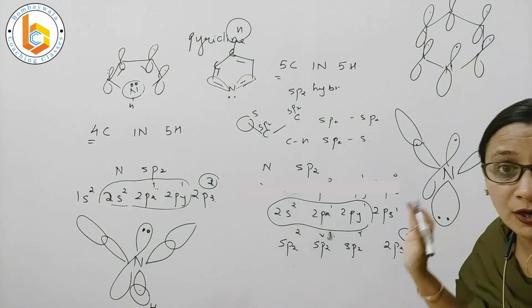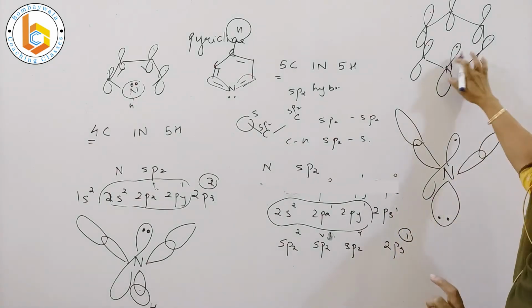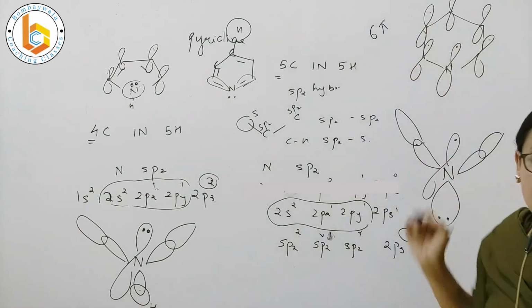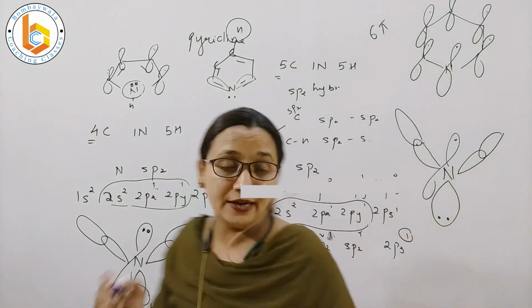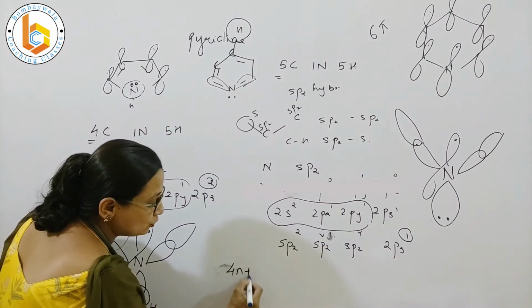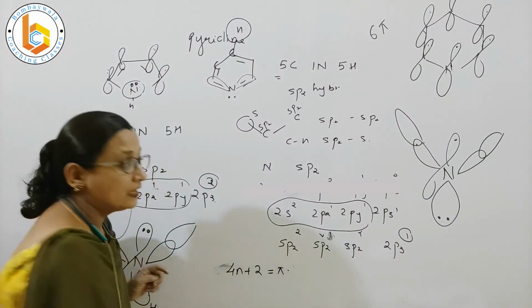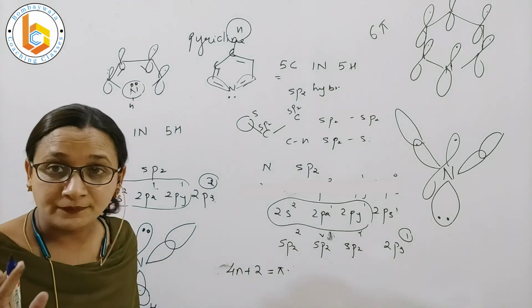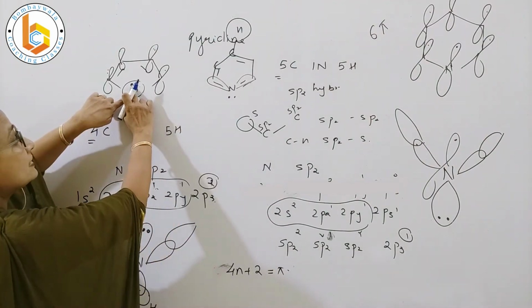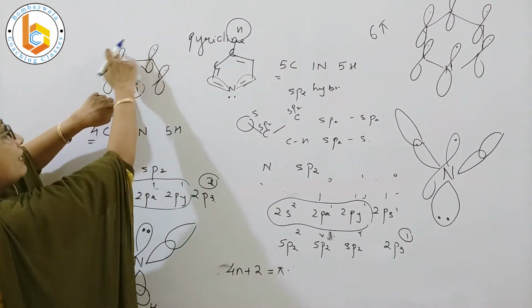So, as per Huckel rule of aromaticity, 1, 2, 3, 4, 5, 6, 6 are the number of pi electrons, and Huckel rule says that whoever obeys this rule, 4n plus 2 equals the number of pi electrons, that structure is aromatic. Pyrrole is also aromatic because this pair of electrons is inside the ring, the same 2, 3, 4, 5 and 6.